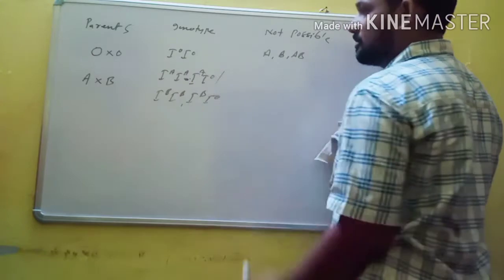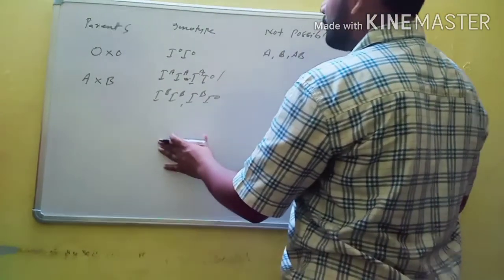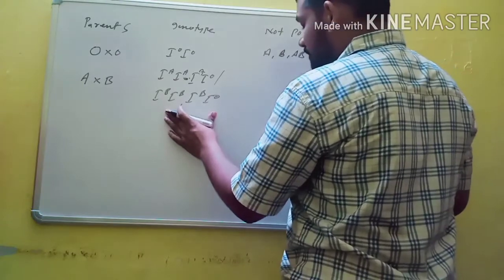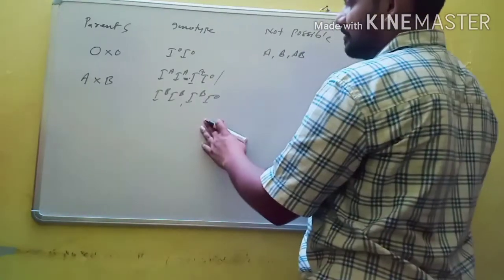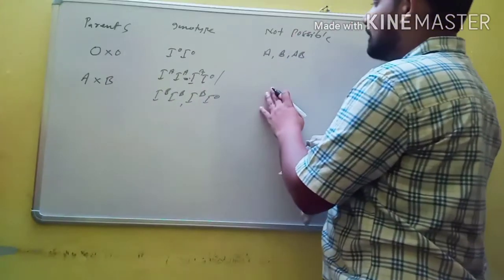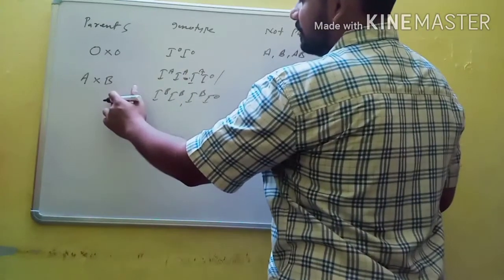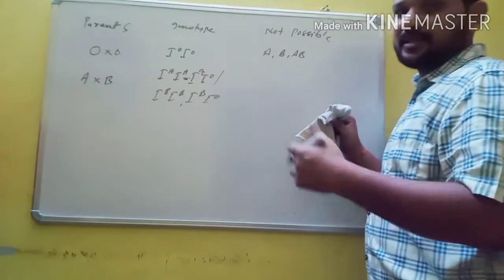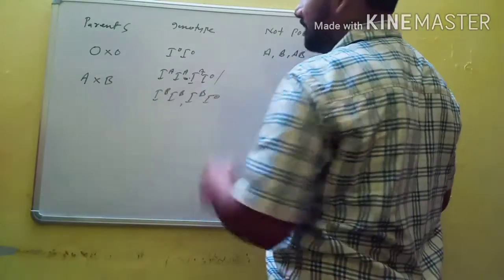These are the possible genotypes. Here, what blood groups are not possible in this condition? For that, you must make the Punnett square and work out what types of blood groups are not possible in this condition. So I will provide some assignments in the next class. Then you will do it with the help of this Punnett square.